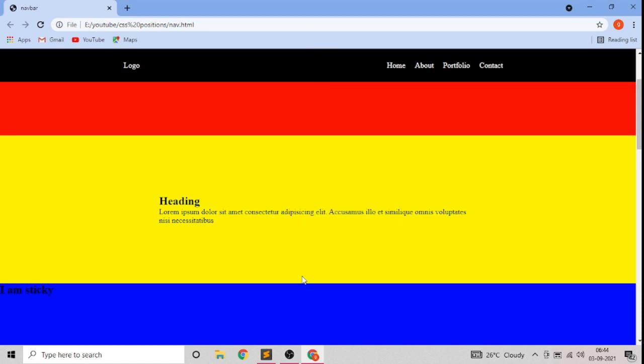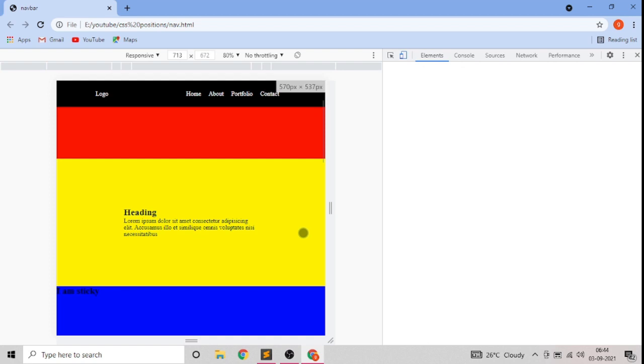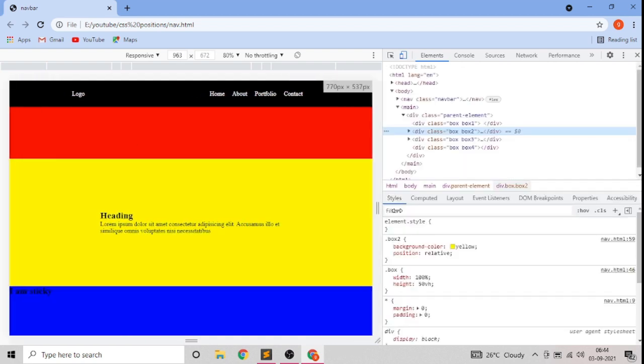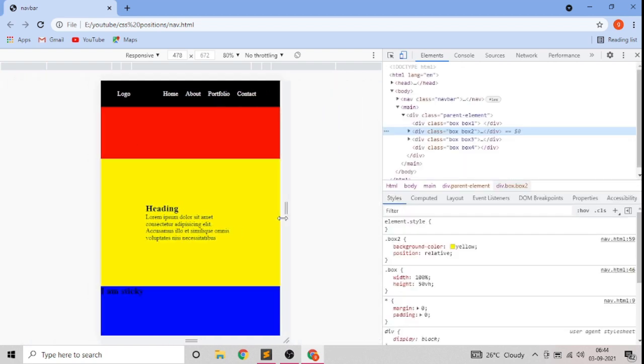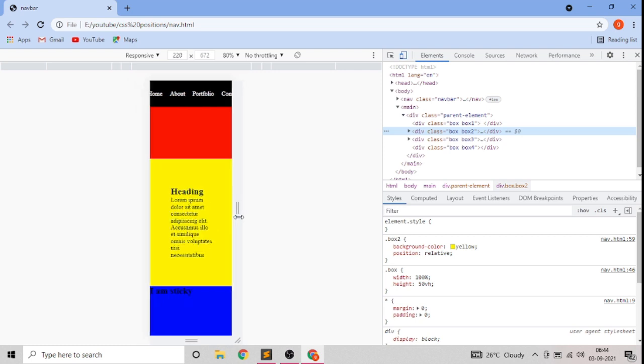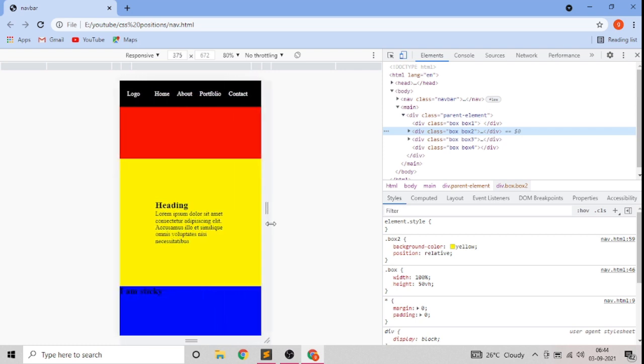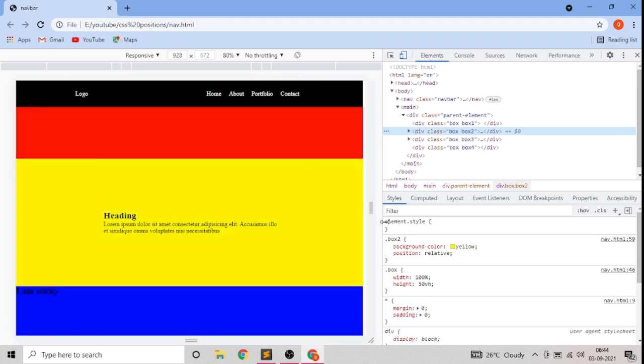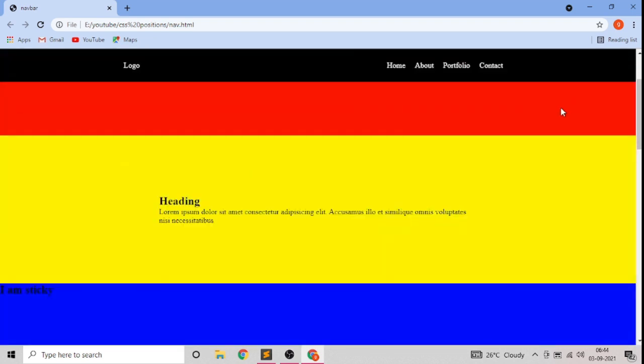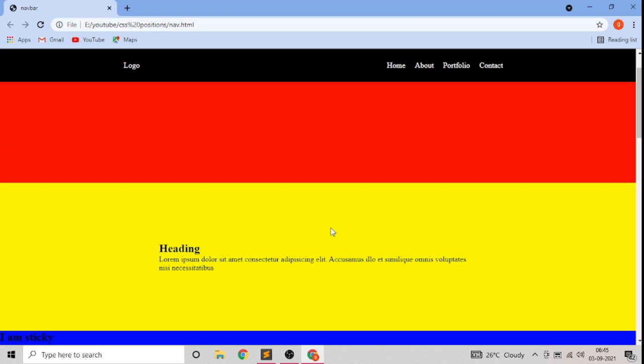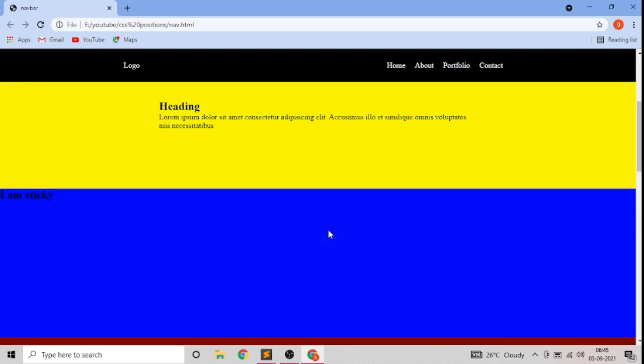No matter how you check it in responsive mode, it will always stay at the center. So it is extremely helpful while designing a responsive layout. This is a real world scenario. I hope you get how position absolute works.